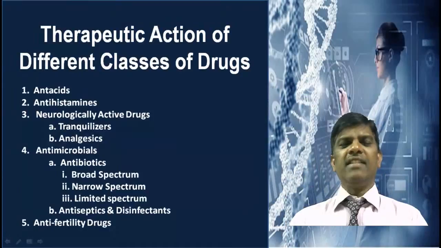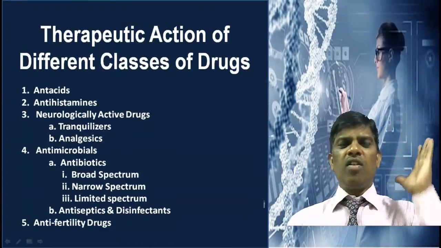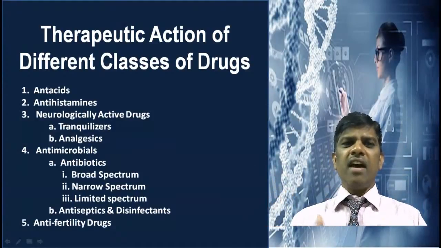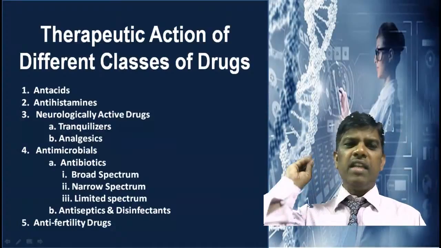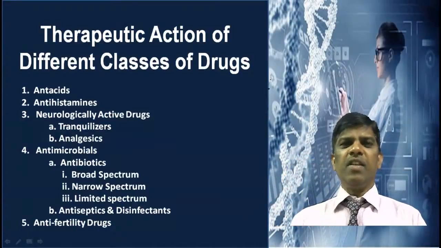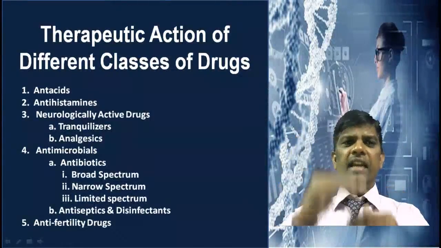Antimicrobials, antibiotics: this is a major topic where most of the drugs are introduced. Antiseptics and disinfectants and anti-fertility drugs. We are going to learn in detail one by one.